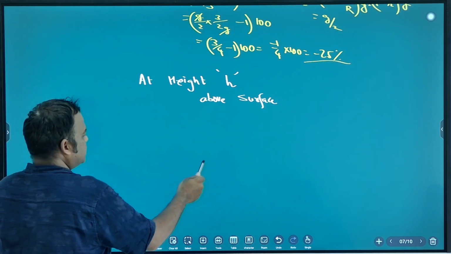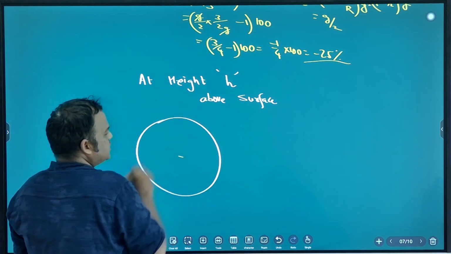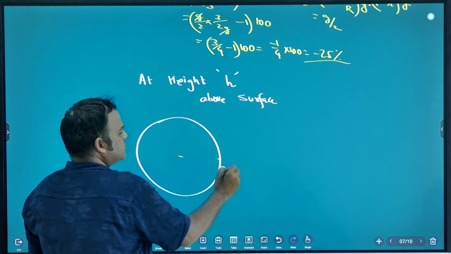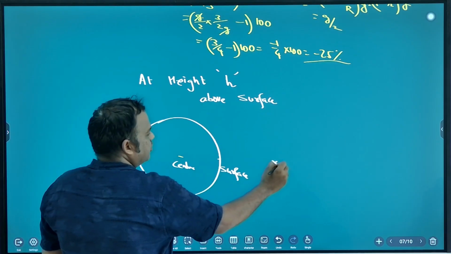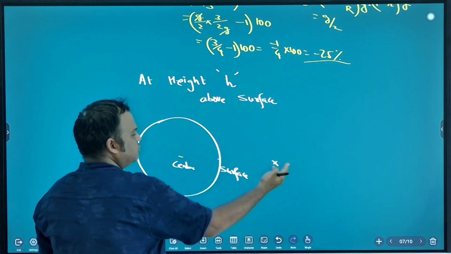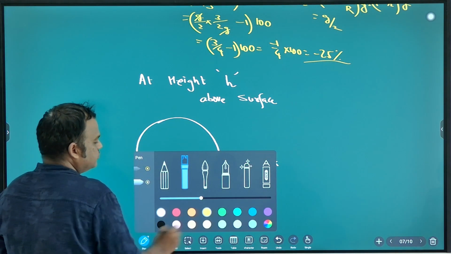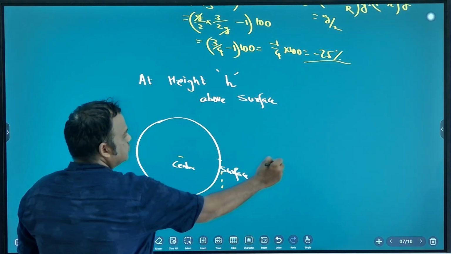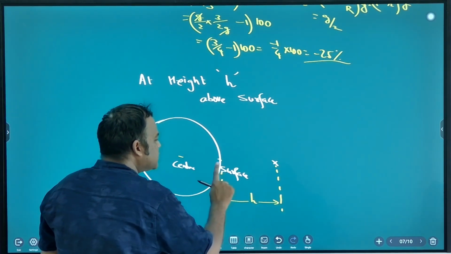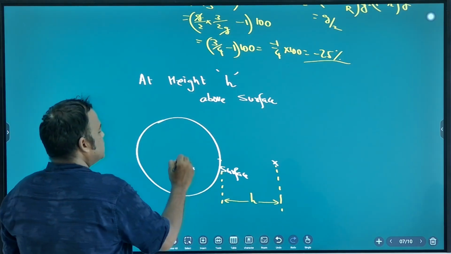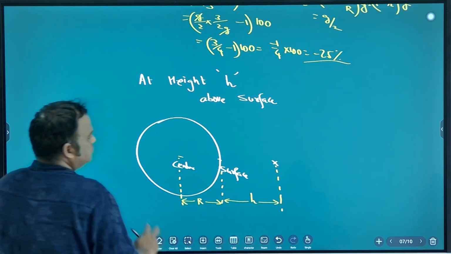So suppose this is the earth, this is the center, this is the surface. Now I am talking about this point. Is this point inside or outside? Outside. So height is given. Height means you have to calculate from the surface. So what is the distance from the center? R plus h.